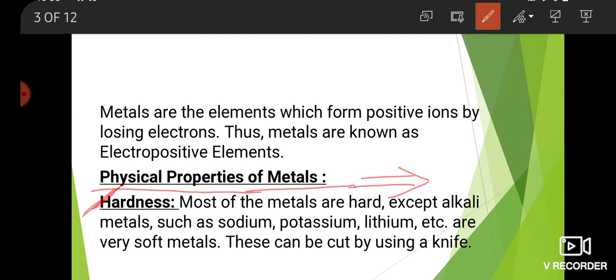Most of the metals are hard, except alkali metals such as sodium, potassium, lithium, etc., which are very soft metals and can be cut using a knife. Means metals are mostly hard in nature, but some are soft like sodium and potassium, and are easily cut with the help of a knife.